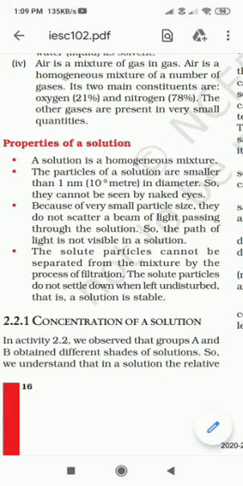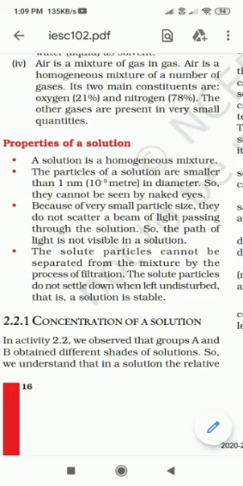1 nanometer means 10⁻⁹ part of a meter in diameter. That is how small the diameter is, so they cannot be seen by the naked eye. So we cannot see it as it is. Because of very small particle size, they do not scatter a beam of light passing through the solution. If we pass light through the solution, scattering does not happen. So the path of the light is not visible in the solution.